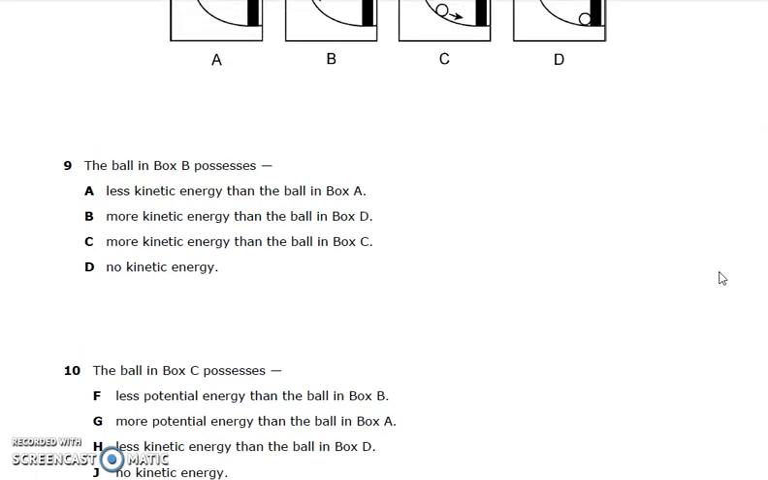Number 10. The ball in box C possesses F. Less potential energy than the ball in box B. G. More potential energy than the ball in box A. H. Less kinetic energy than the ball in box D. Or J. No kinetic energy.